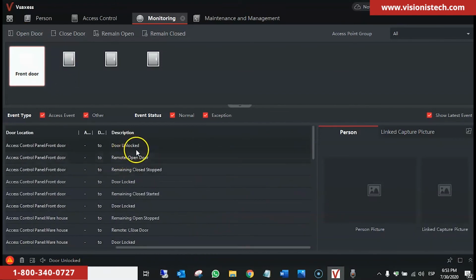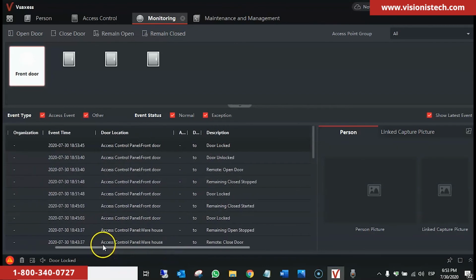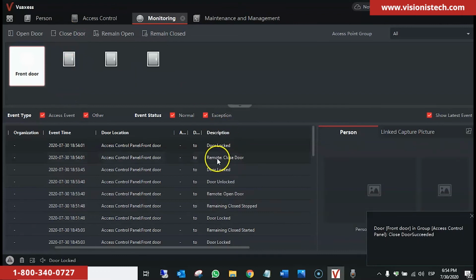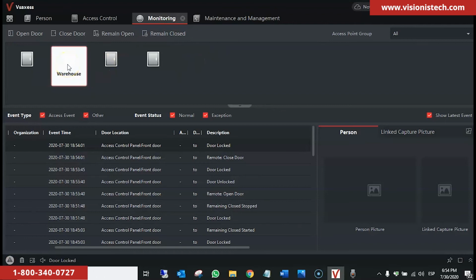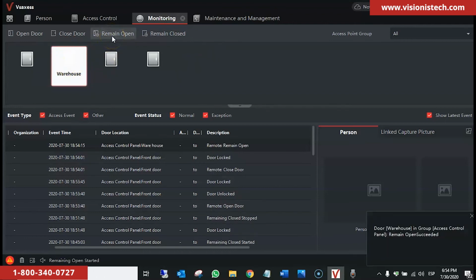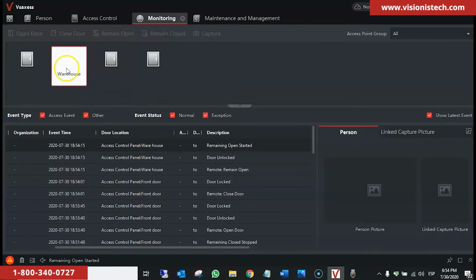We see that under description door unlocked and then door locked, and we can see that it locked after 5 seconds. If the door is open and we want to close, we click on close, and that should lock the door. If we want the door to remain open, we select this specific door, select the door, and click on remain open. And that will set the door to remain open. As you can see, door is set to remain open.